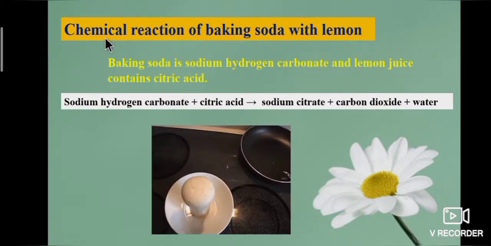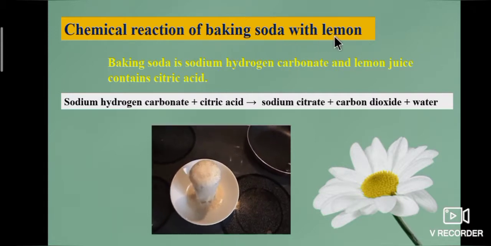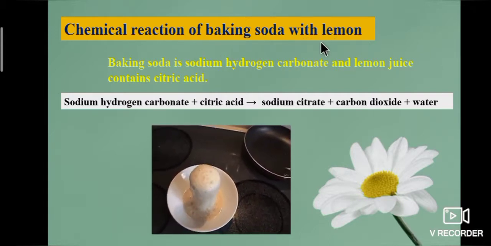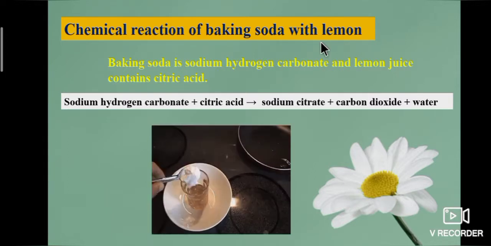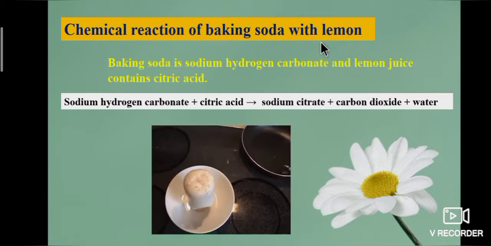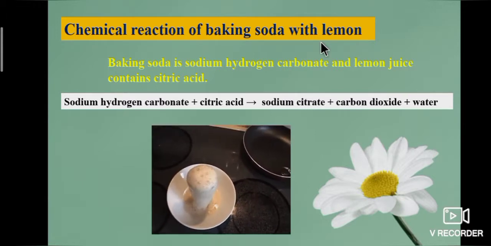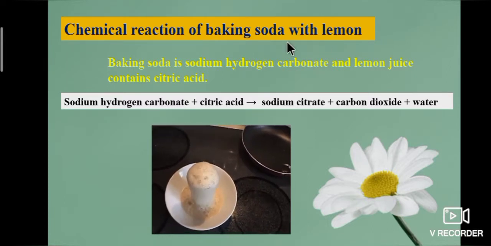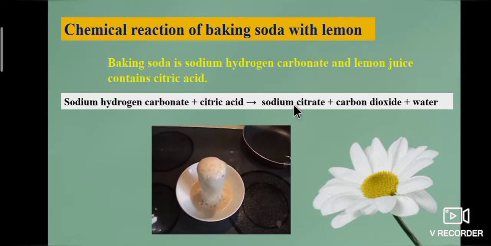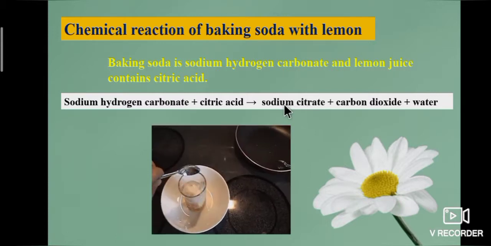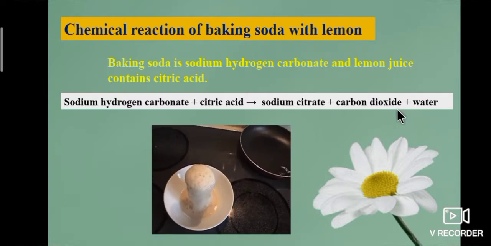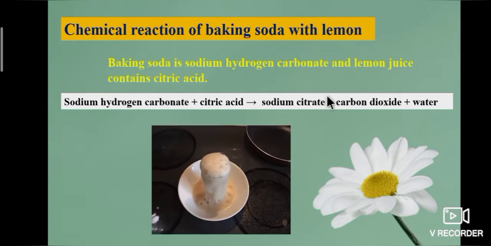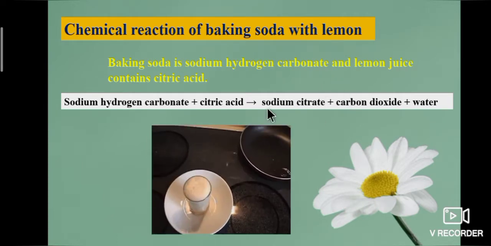Now, we are going to study about chemical reaction of baking soda with lemon. Baking soda is sodium hydrogen carbonate and lemon juice contains citric acid. So, when these two substances are mixed together, then a chemical change takes place between sodium hydrogen carbonate and citric acid to form three new substances. What are they? Sodium citrate, carbon dioxide and water. And it produces hissing sound during the chemical reaction. It is a chemical change.